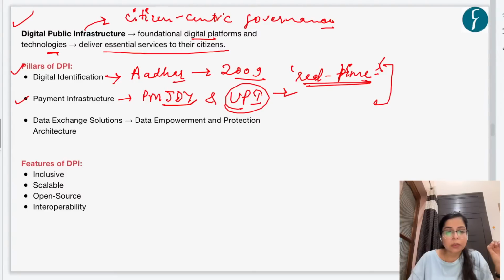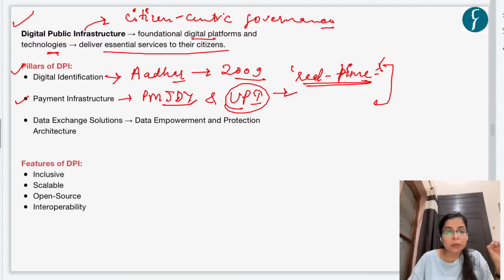And then when this DPI is used, the aim is to provide citizen-centered governance. So what should be the features of DPI? The feature should be that these platforms which are being created or these websites should be inclusive. That is, they should benefit people from all the geographical locations of India equally, whether they are from urban India or rural India, and people from all economic backgrounds equally, right?